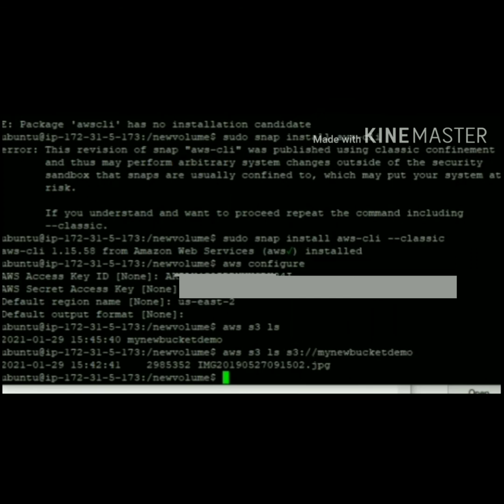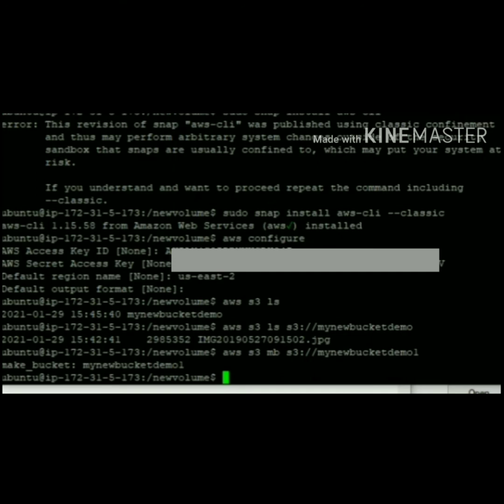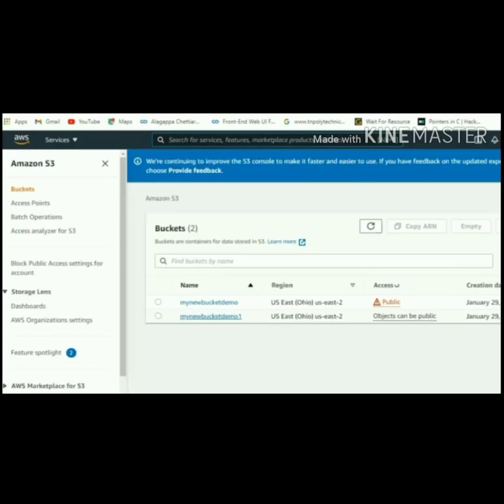Next I am going to create a new bucket with the name my new bucket demo 1. For that, type aws s3 mb s3://filename. That bucket is created successfully. Let's check. Open the S3 bucket page, refresh it. Yes, it shows the bucket demo.